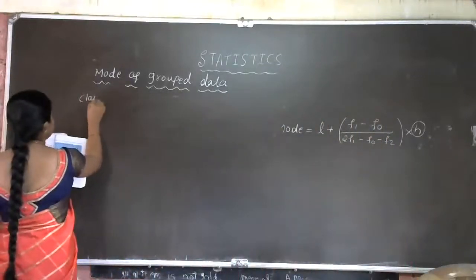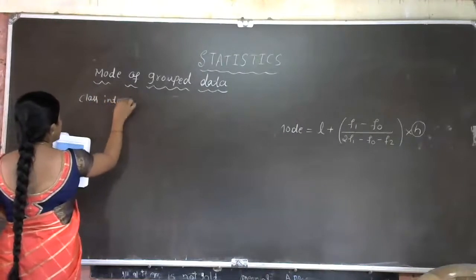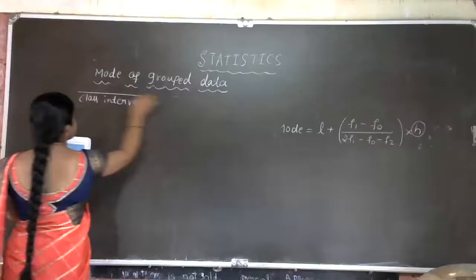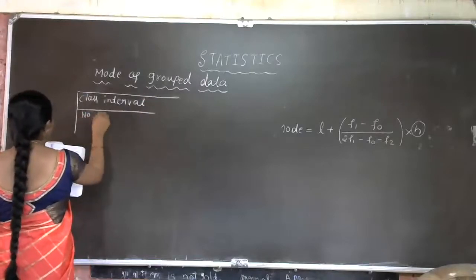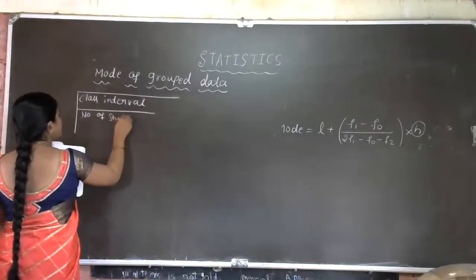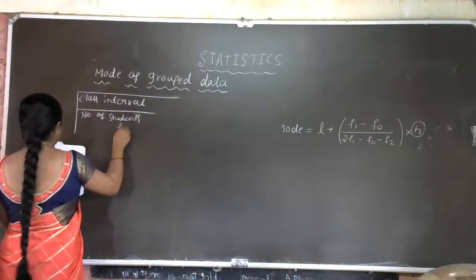Class interval, then number of students, f.